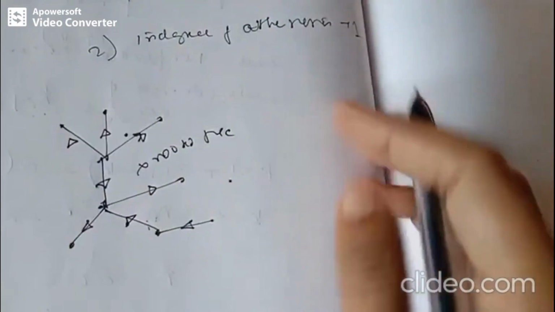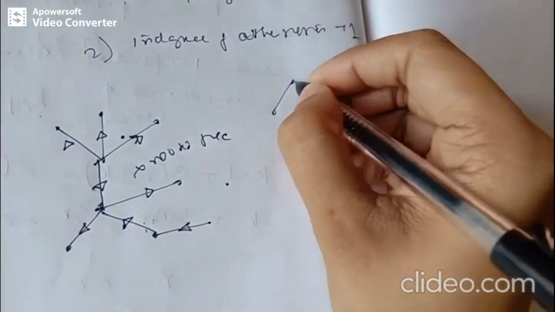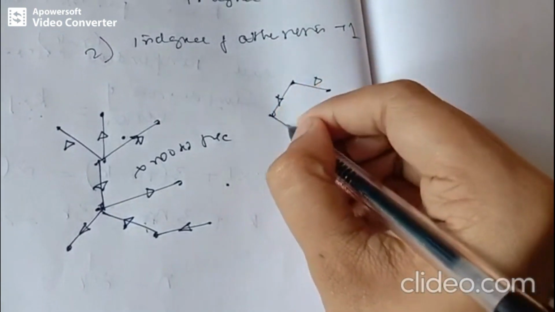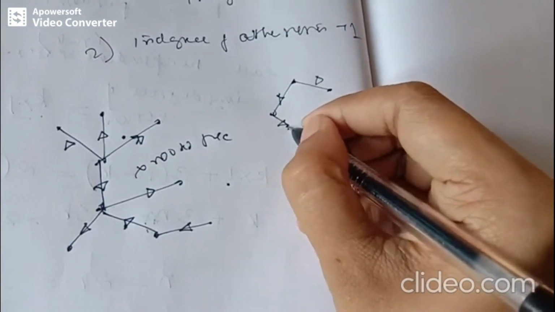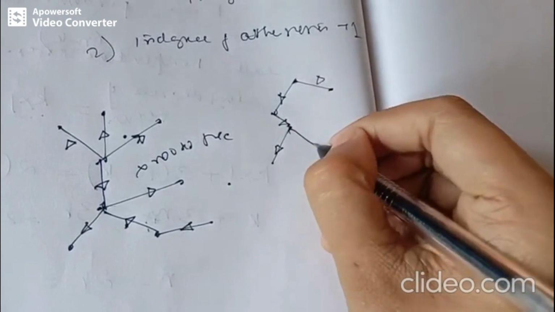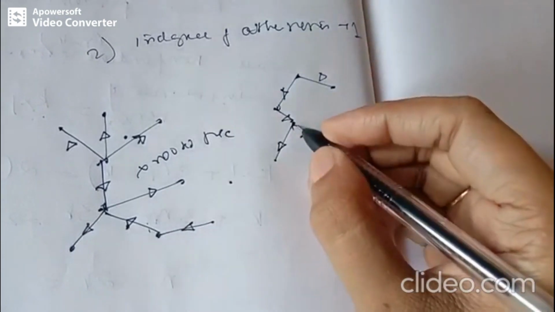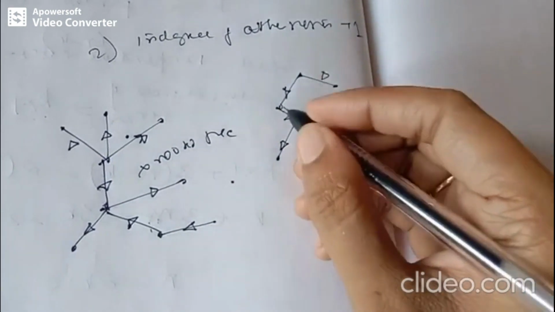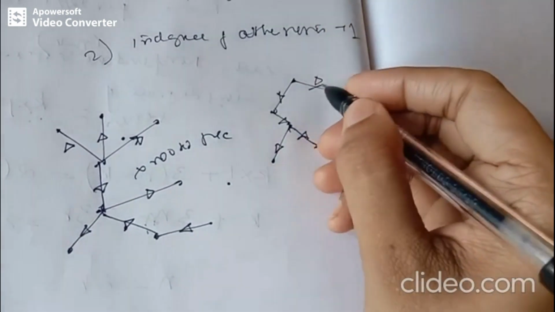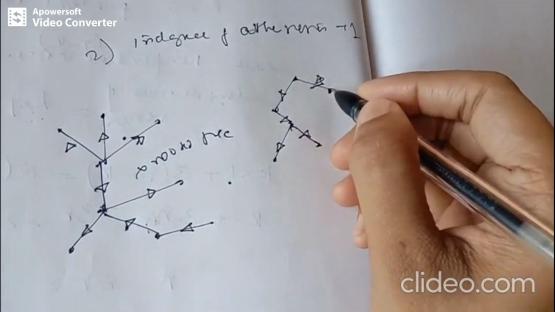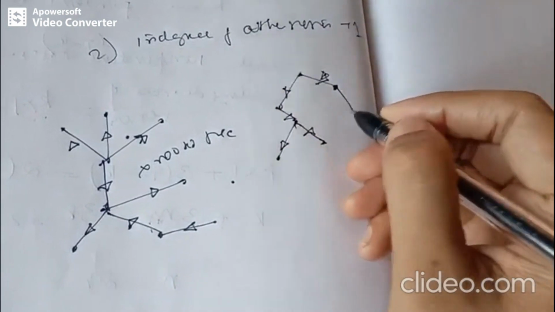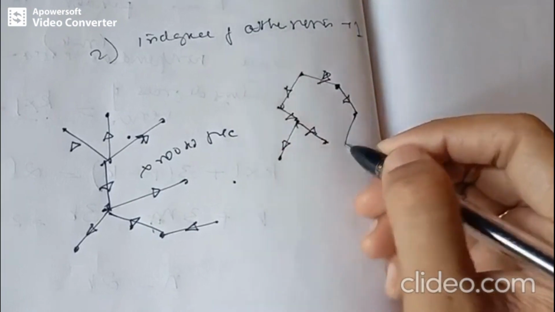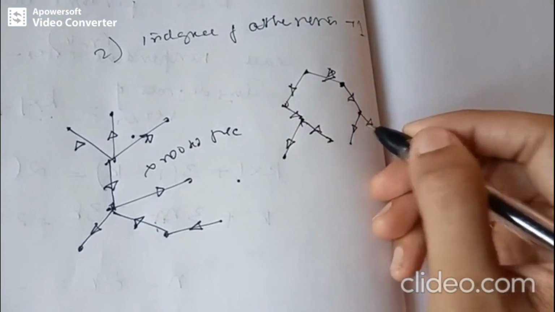So, next if I take this example, observe the directions are downwards. That means there is just one edge reaching each and every vertex. Okay, what can you say about this example?